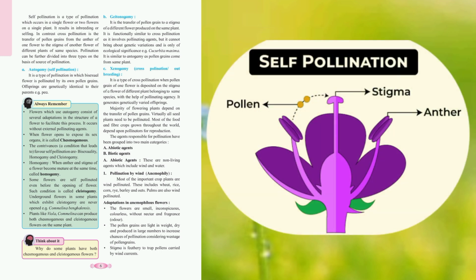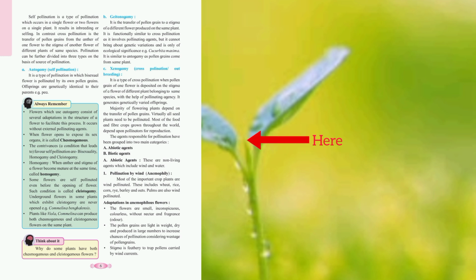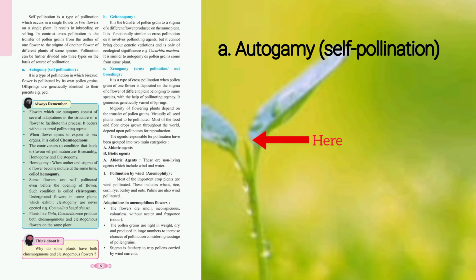Self-pollination happens when pollen grains from a flower land on the stigma of the same flower or another flower on the same plant. This does not involve genetic mixing, so the offspring are almost identical to the parent. Self-pollination is further divided into two types. A. Autogamy, self-pollination. It is a type of pollination in which a bisexual flower is pollinated by its own pollen grains. Offsprings are genetically identical to their parents.